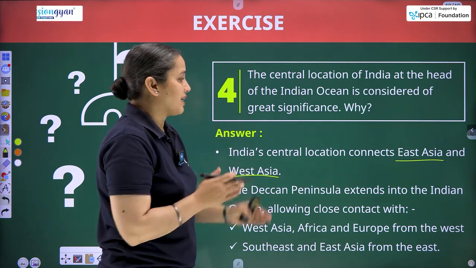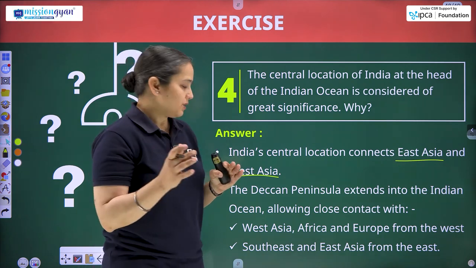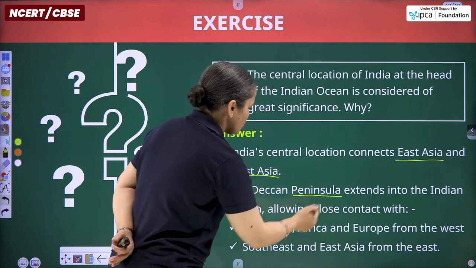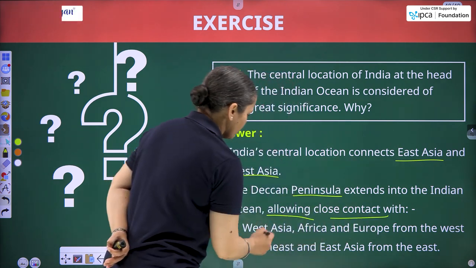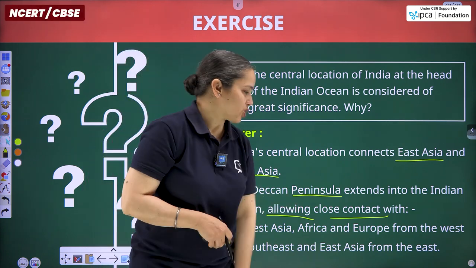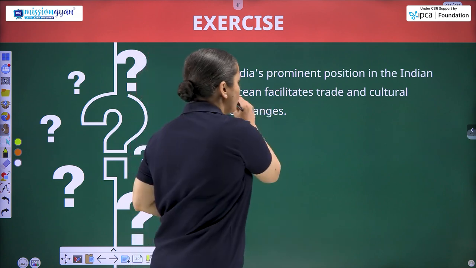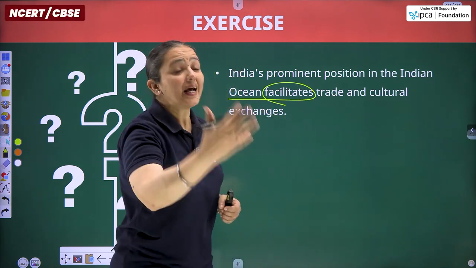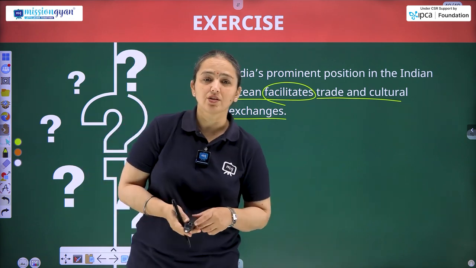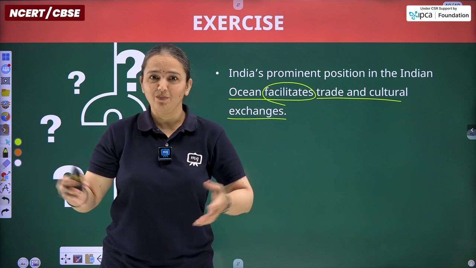The Deccan Peninsula extends into the Indian Ocean, which makes it approachable from various parts of the world. It allows close contact with West Asia, Africa and Europe from the west, and Southeast and East Asia from the east. Along with that, India's prominent position in the Indian Ocean facilitates and enhances trade and cultural exchanges, not from now, but for centuries.